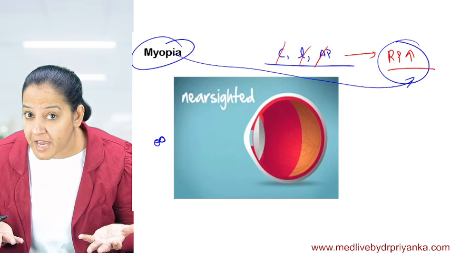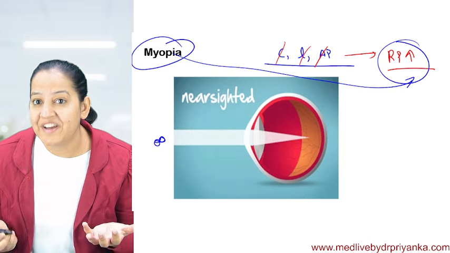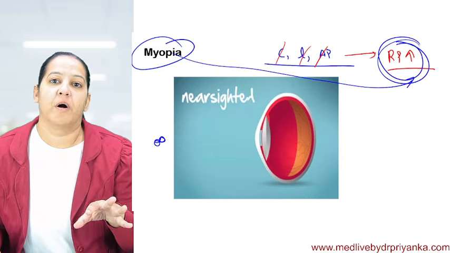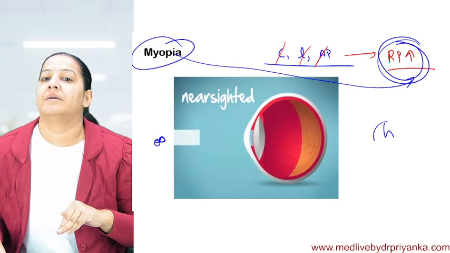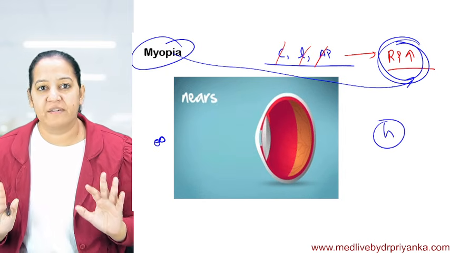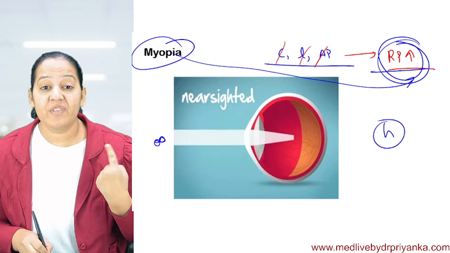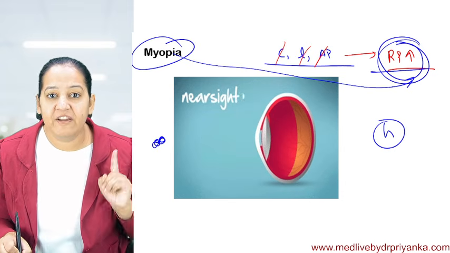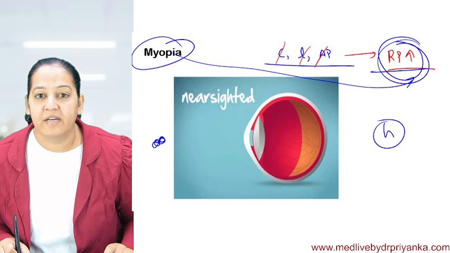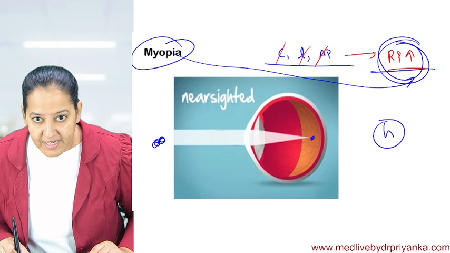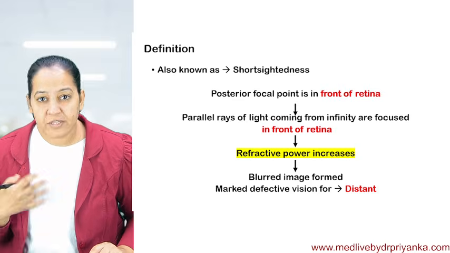So what do we have to do in the surgery, boss? What do we want to do in the surgery? We want to reduce the refractive power to bring it back to normal so that the person will have normal vision. Here the refractive power is more, and that's why when the rays come from infinity, they focus before the retina. See the point where it is focusing. It is focusing before the retina because the refractive power is more.